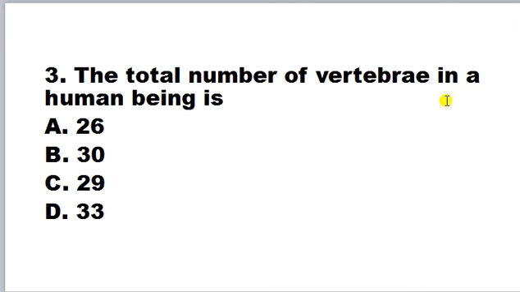The total number of vertebrae in a human being is 26, 30, 29, 33. So first we have to know what a vertebra is. It is also known as the vertebral column, and if we talk about our backbone or spine, it is a bony structure. This is found in vertebrates. So it is a characteristic feature of vertebrates and it is formed from the vertebrae. So the total number of vertebrae present in a human being is around 33. So the correct answer is 33.